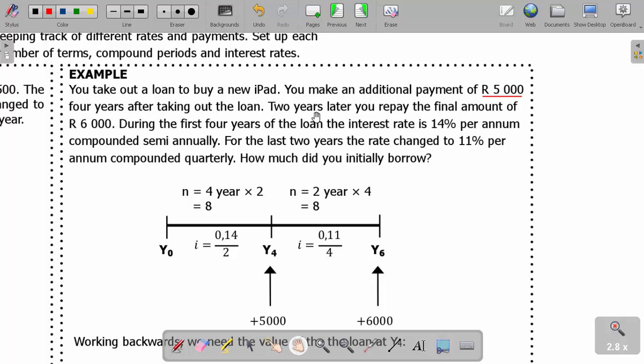Then 2 years later, after the 4 years, you repay the final amount of how much? Of 6,000. So that's the final amount which has been paid of 6,000.